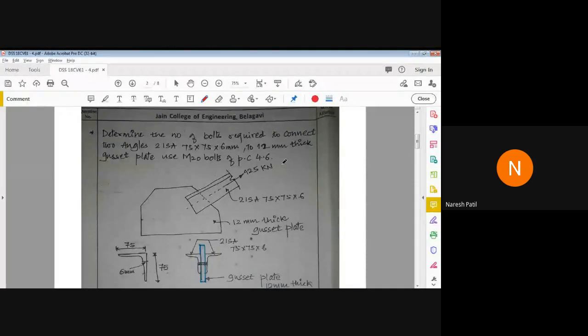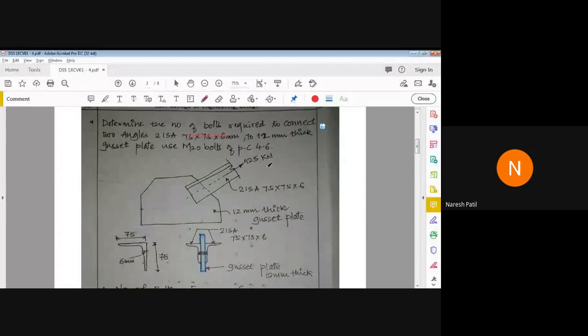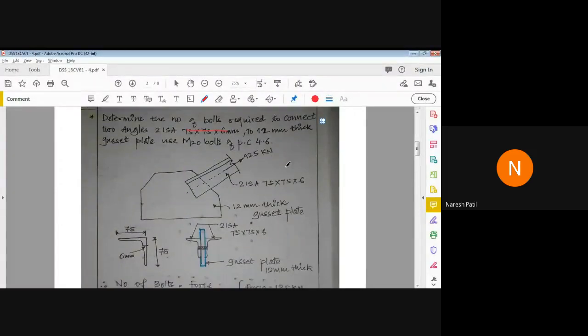Okay. Now here, understand the question first, that is very important. Okay. So what have they given? There are two angles. There are two angles. What is the size of the angle? ISA 75 by 75 by 6. The angle size is ISA 75 by 75 by 6.